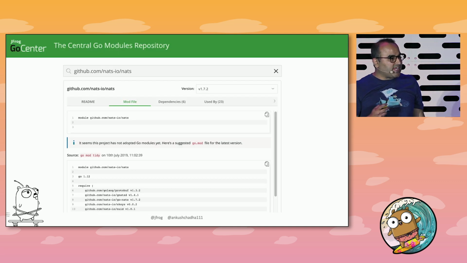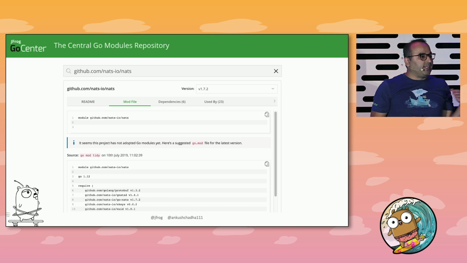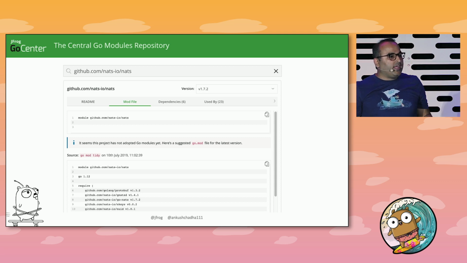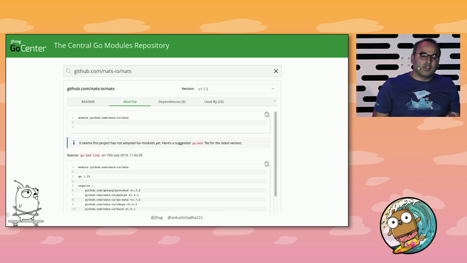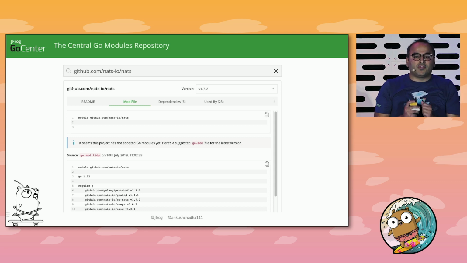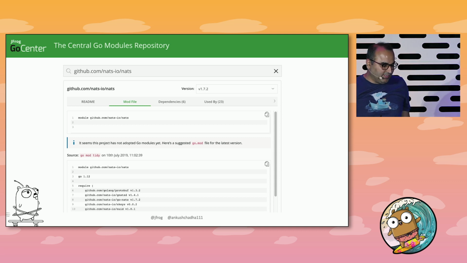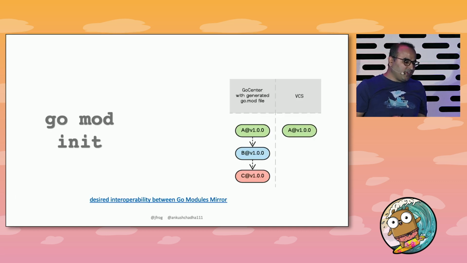What we do instead is serve a Go mod file which only has the module name. But on our UI, we still suggest the populated version of the mod file. It will help not only the module authors, but also the users of those modules, whenever the module author adopts Go mod correctly. So that's one scenario.